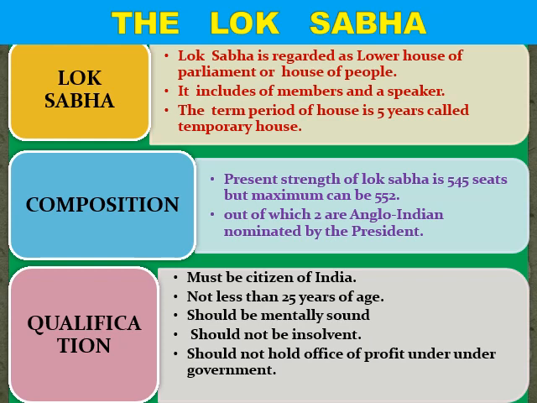First of all, you must be a citizen of India. You should not be less than 25 years of age. आपकी एज 25 से कम नहीं होनी चाहिए. You should be mentally sound. आपका दिमाग सही होना चाहिए. You should not be insolvent. Insolvent का मतलब होता है कि आपके ऊपर कोई भी कर्जा ना हो. ठीक है, ऐसा नहीं है कि आप पॉलिटिक्स ज्वाइन ही कर्जा उतारने के लिए कर रहे हैं. So you should not be insolvent.